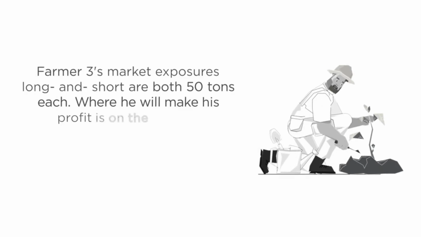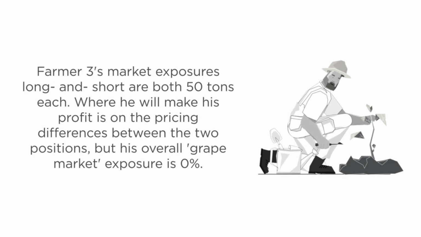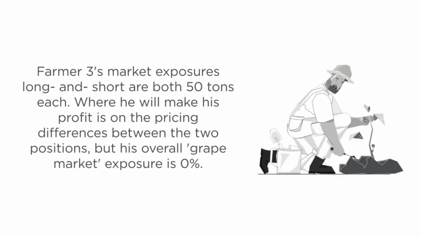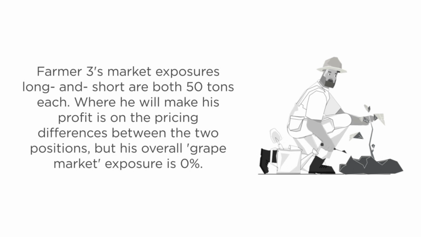Farmer 3's market exposure, long and short, is both 50 tons. Where he will make his profit is on the pricing differences between the two positions, but his overall grape market exposure is 0%.